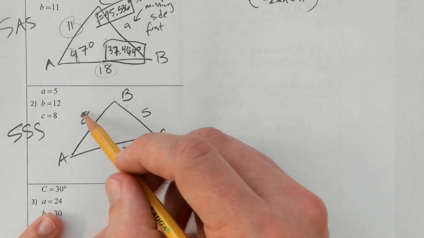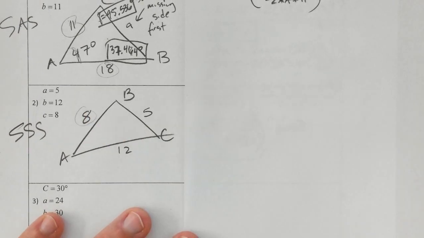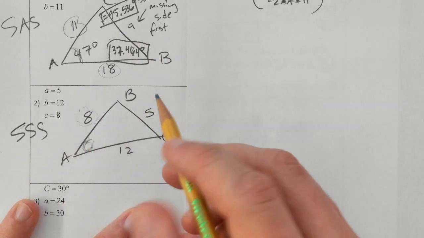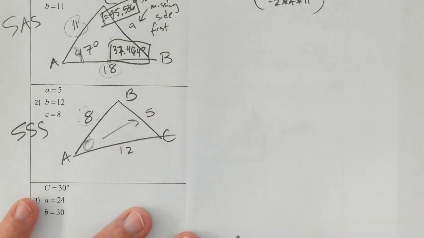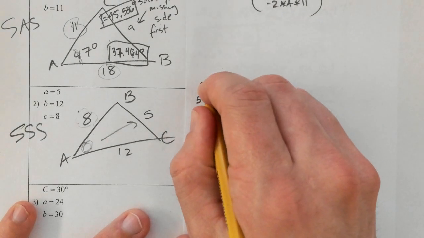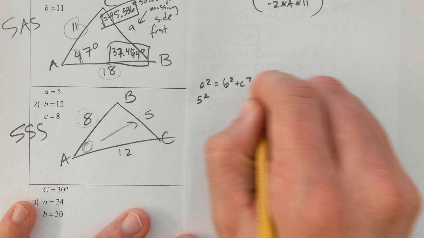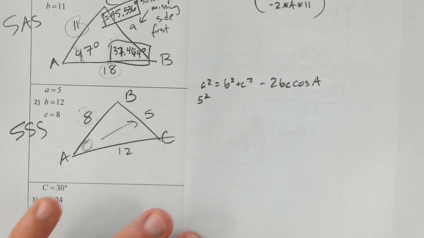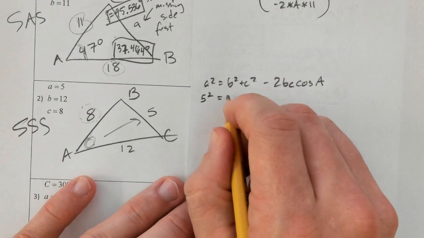So we can start with angle A, and so we would want to start with a version that has A squared on one side. And I'm just going to substitute those numbers in.